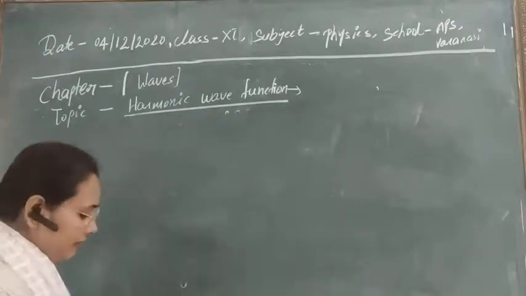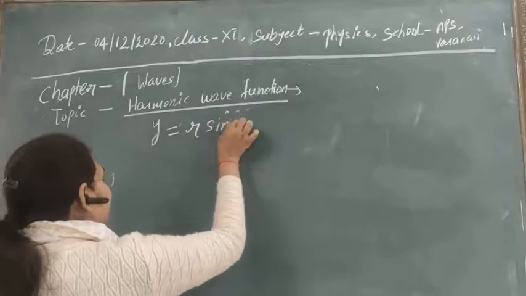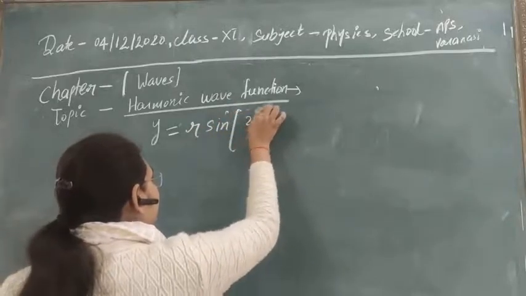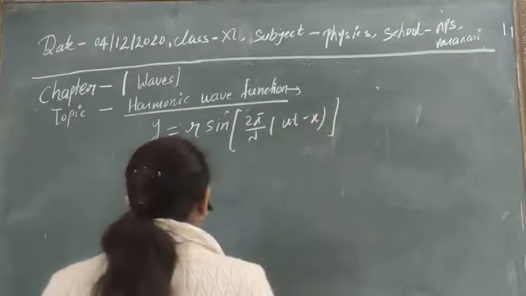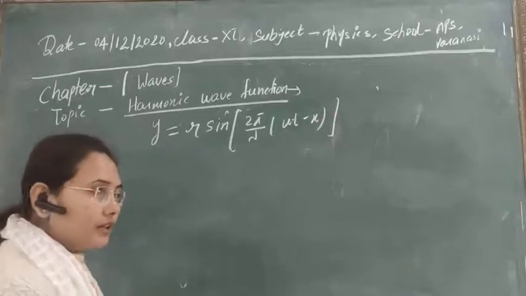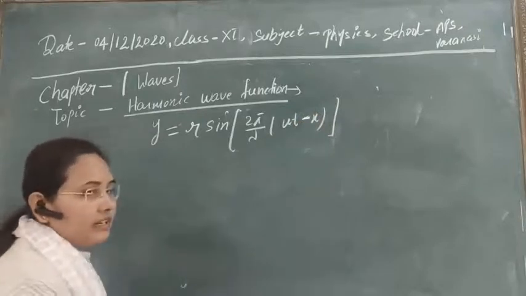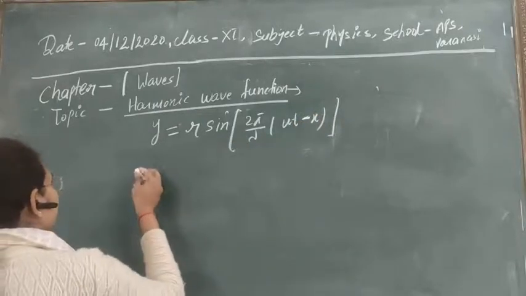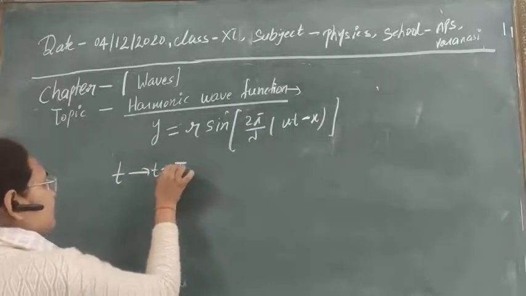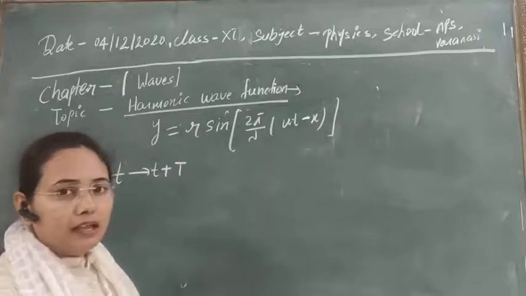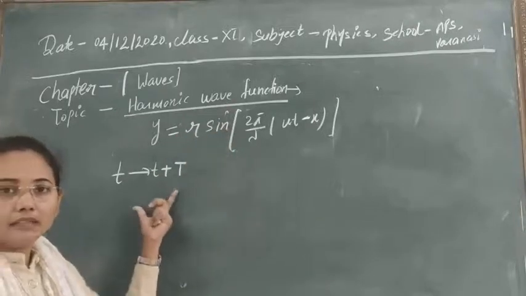The harmonic wave function that we have is y equal to r sin, just for simplification. After that you can solve it using plus also, and you can take both plus and minus signs. Suppose we replace t by t plus T, an integral multiple of the time period T, and now let's see whether this wave function will be affected or unaffected by this addition.